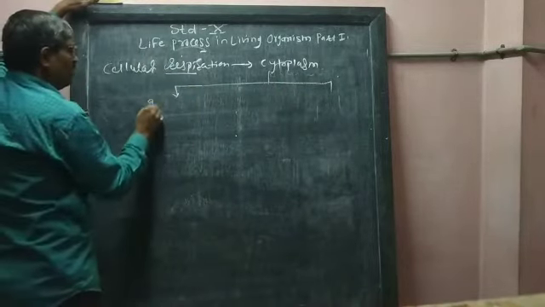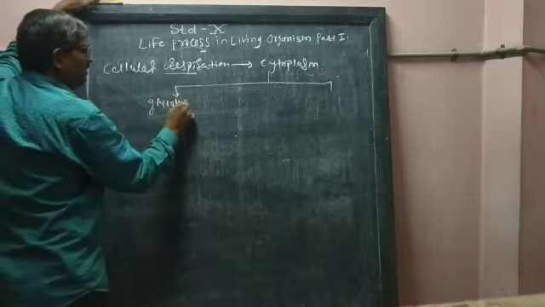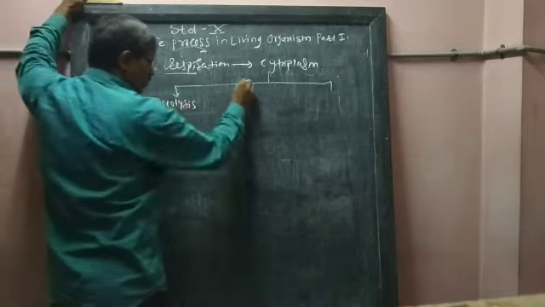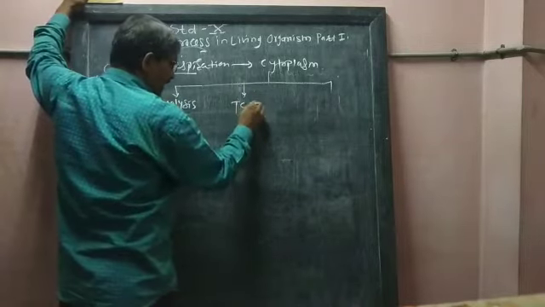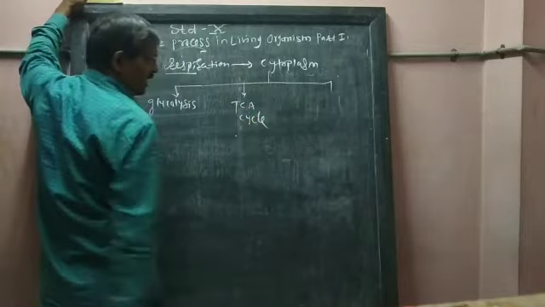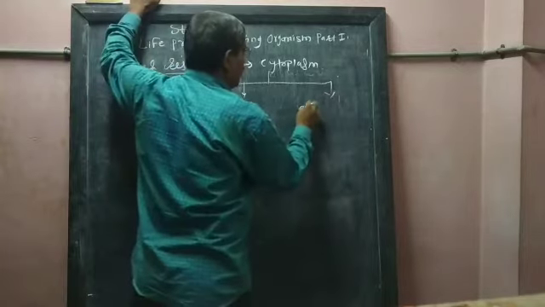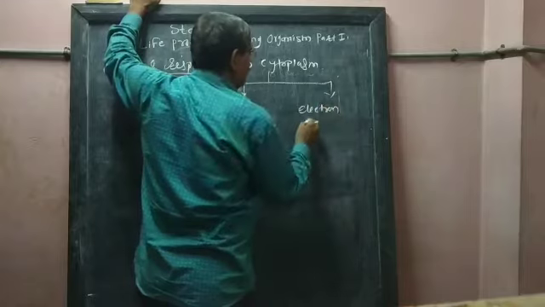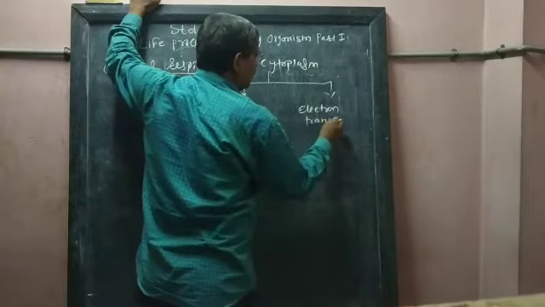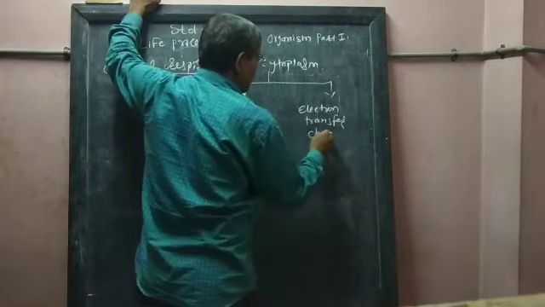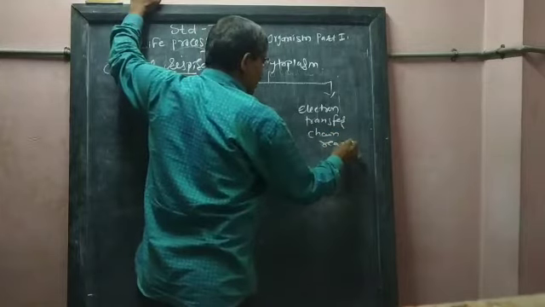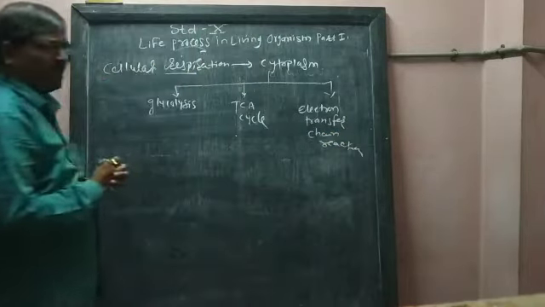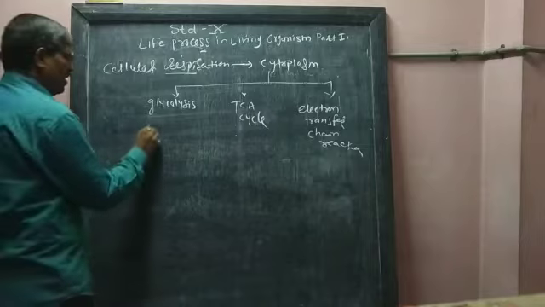First step is called glycolysis. Second step is called TCA cycle. And third step is called electron transfer chain reaction.